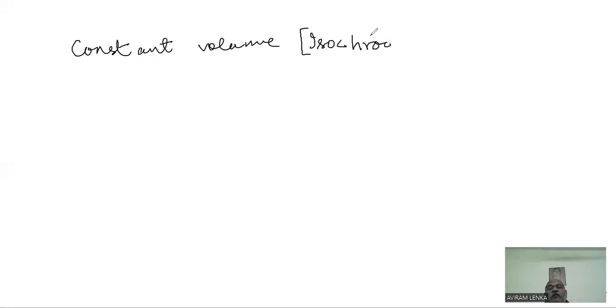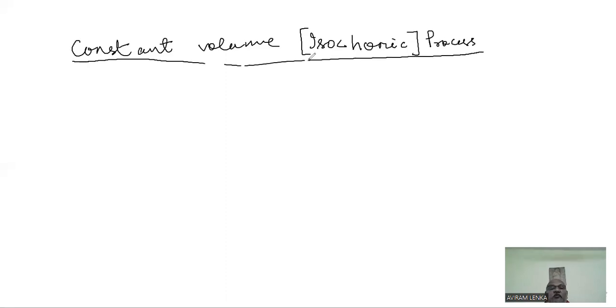The first process that we have in hand, the simple process, is the constant volume process, normally mentioned in our books as an isochoric process, where volume is constant.